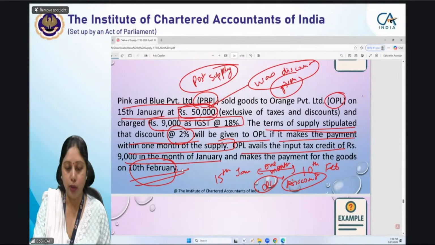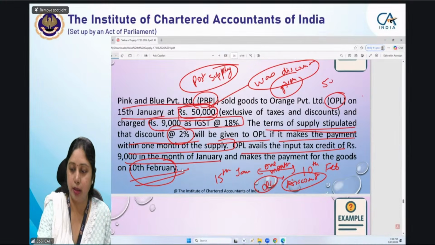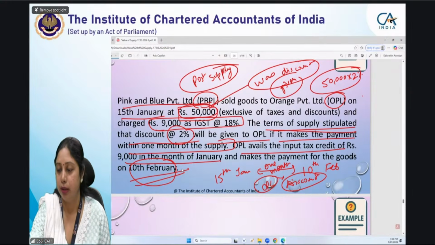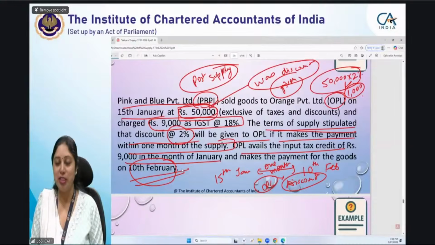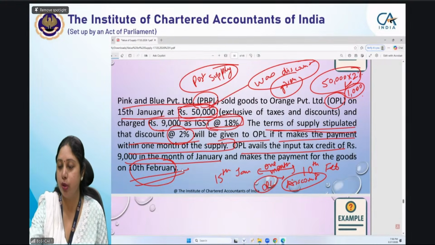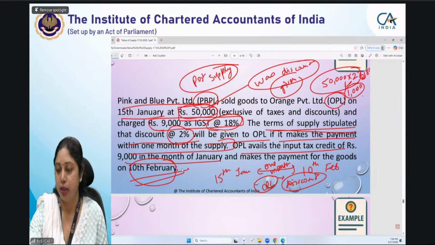Now that discount amount will be 50,000 into 2%. It will get a discount of 2%, that will be 1,000 discount amount. Now we are assuming the given rate of IGST is 18%. So the IGST payable on this is 180 rupees.